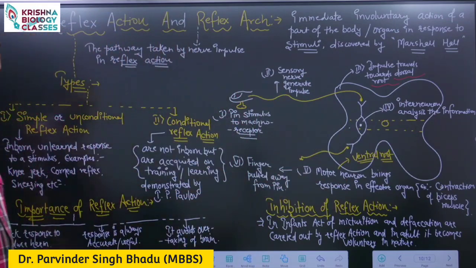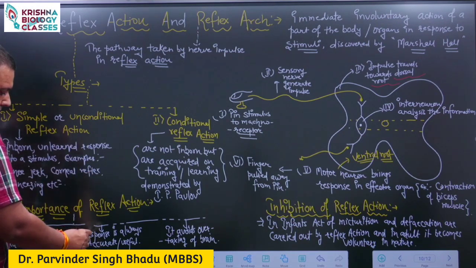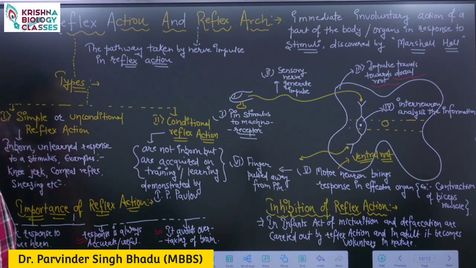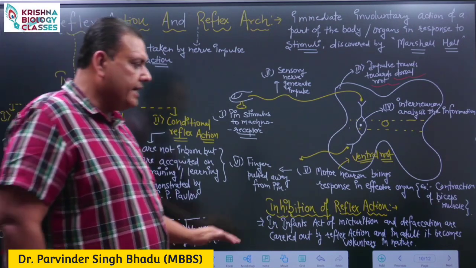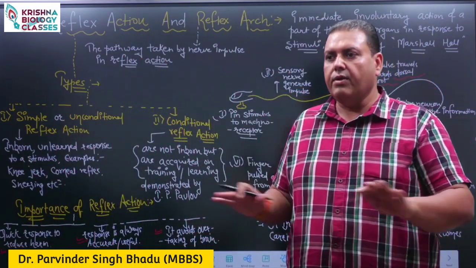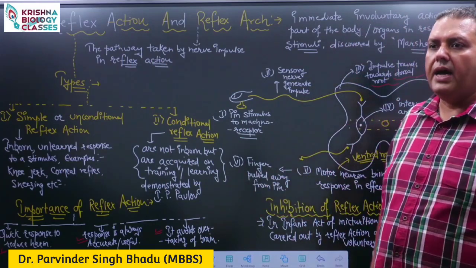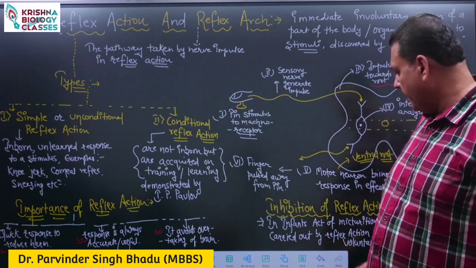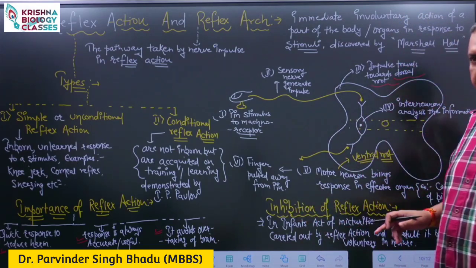Now, the importance of this reflex action is that it is very quick. It reduces the harm from the stimulus to our body. It is very accurate and it reduces the overtaxing of the brain. Now, there are certain reflex actions which are present at the time of birth, but gradually they turn into voluntary activity from involuntary action, and this is named inhibition of reflex action.